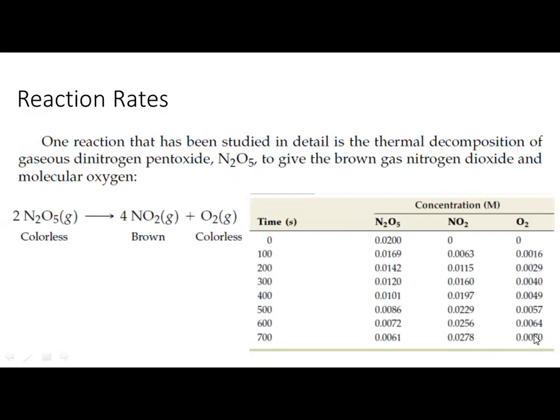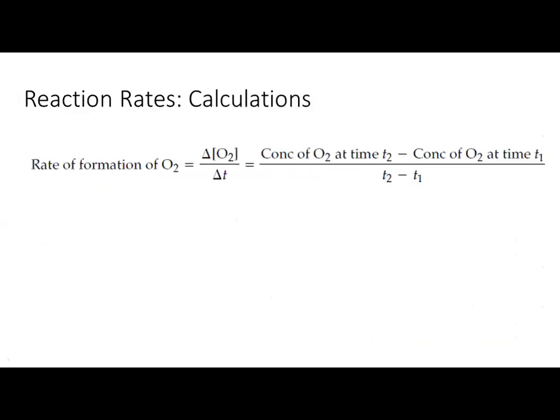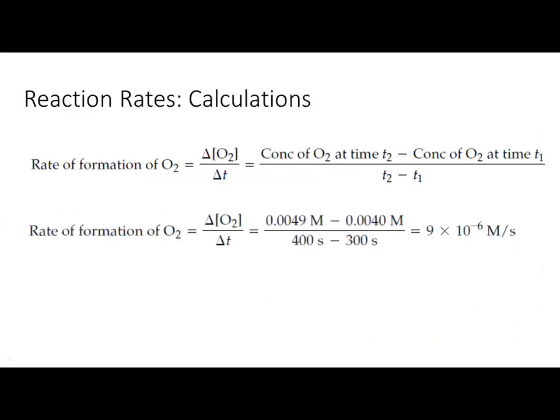So this is just very basic information, a simple formula you will use to calculate the rate of a chemical reaction. When you solve this one, just subtract and then divide, this will give you the value of 9 exponent minus 6 molar per second. So this is the rate of formation of the oxygen.